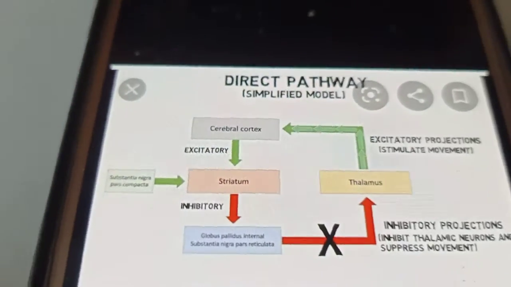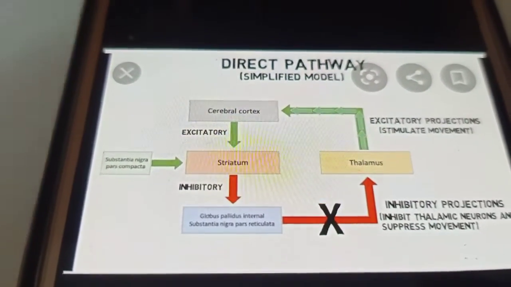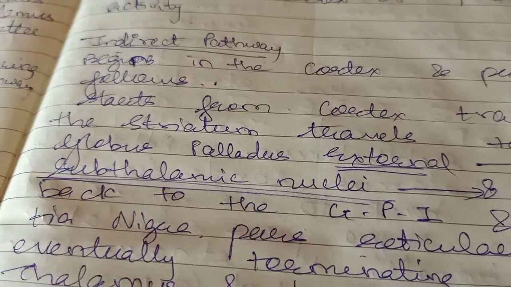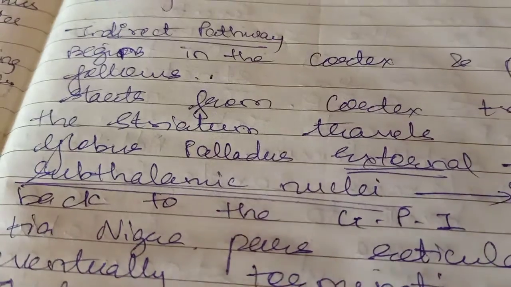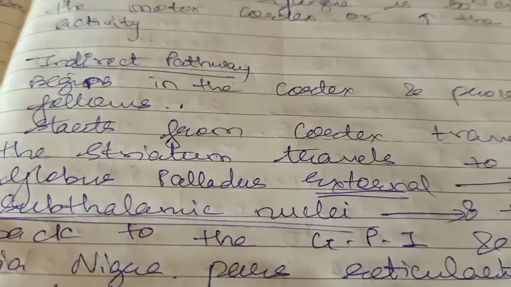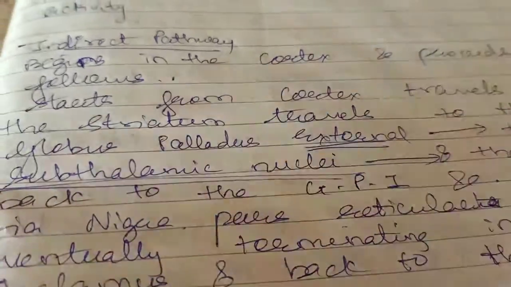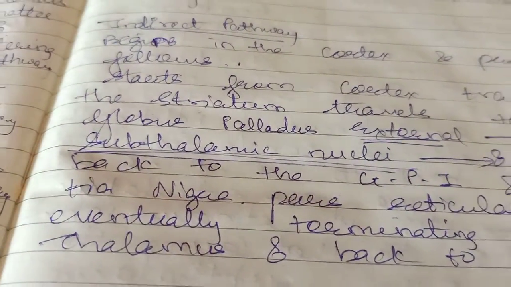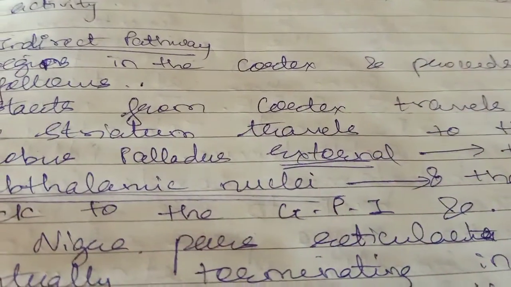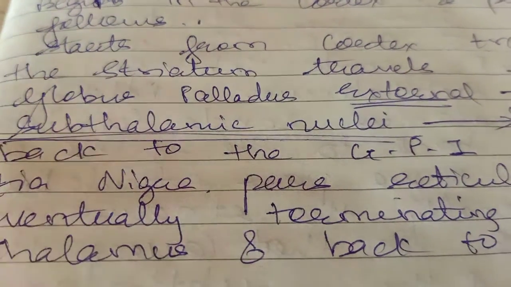What are the components of the indirect pathway? The indirect pathway begins in the cortex and proceeds as follows.